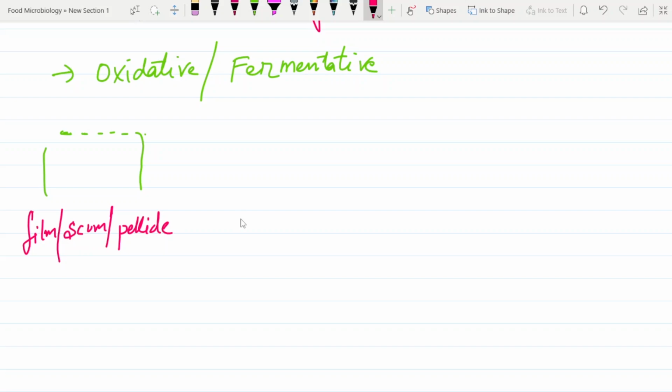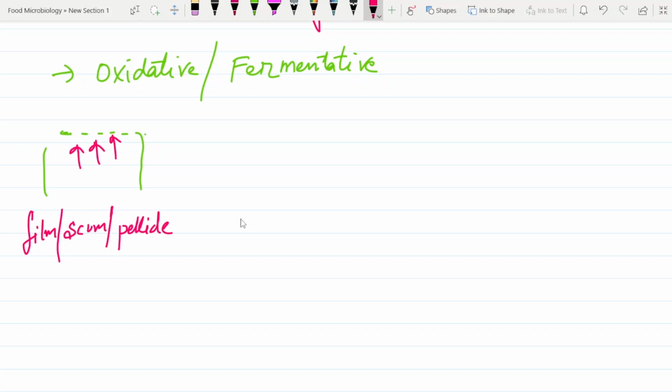Now, what does it actually mean? Basically, when oxidation takes place, the yeast comes up on the surface and forms a film.